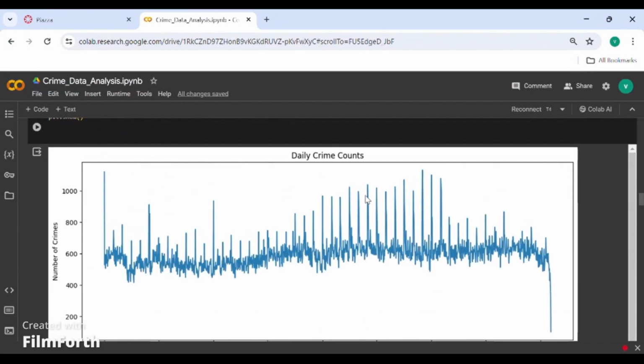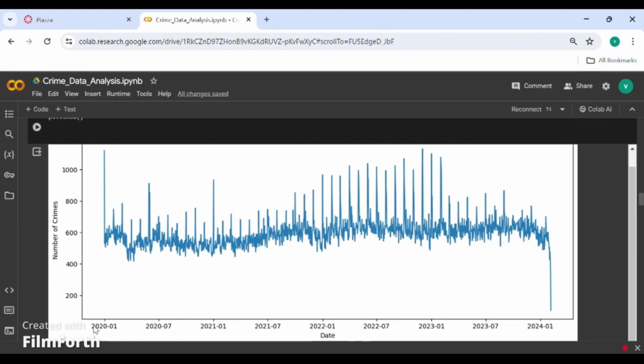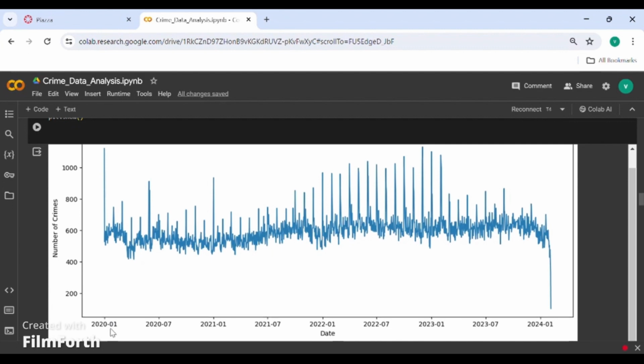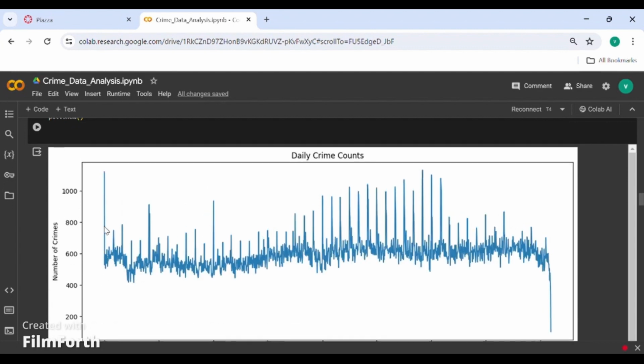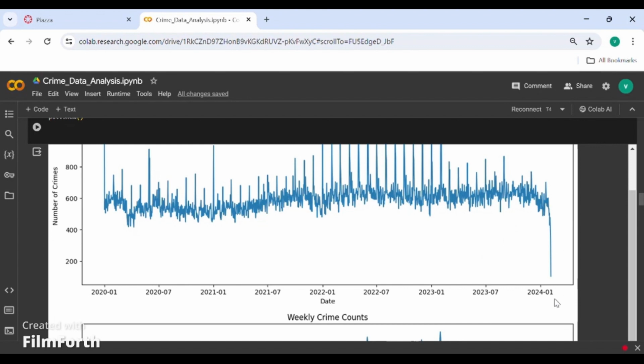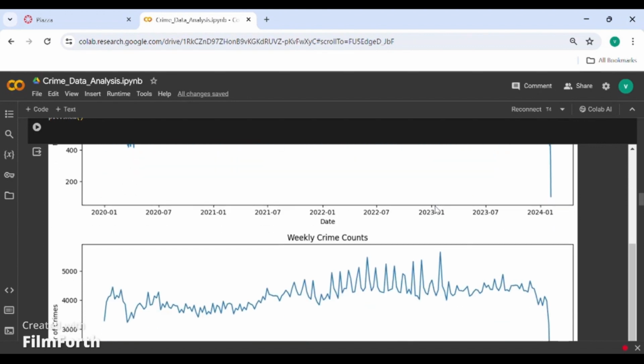This is the daily crime count graph. We have number of crimes and crimes over years, from 2020 to 2024. The data set is from 2020 to 2024. So when we look at the graph, daily crime counts gradually increased in 2020, and decreased in 2024 between the fluctuations.